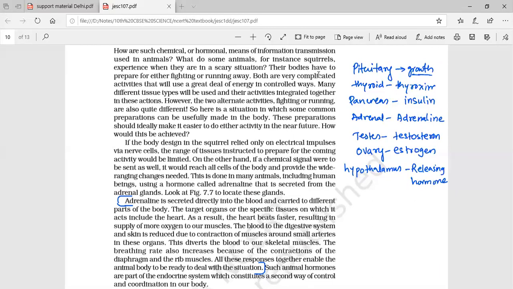So this is one function of pituitary, that is it stimulates the secretion of other glands. And the second one is that it itself secretes one more hormone, that is growth hormone.